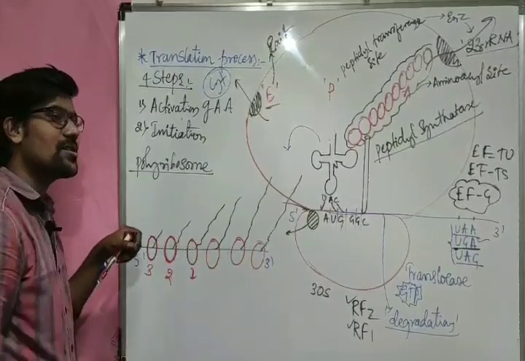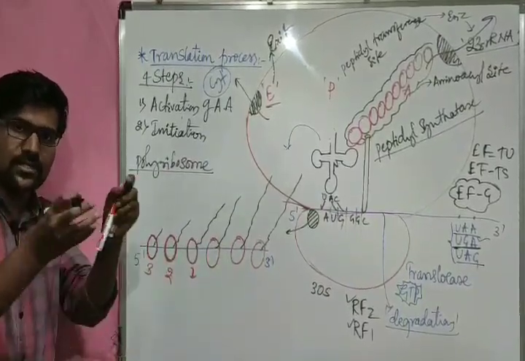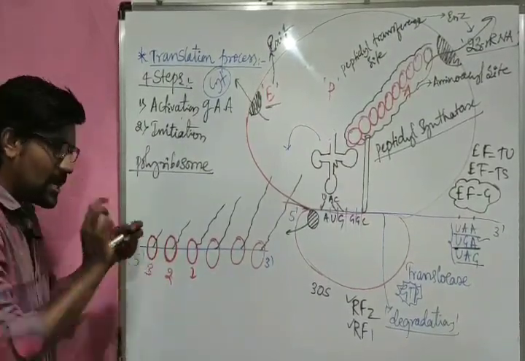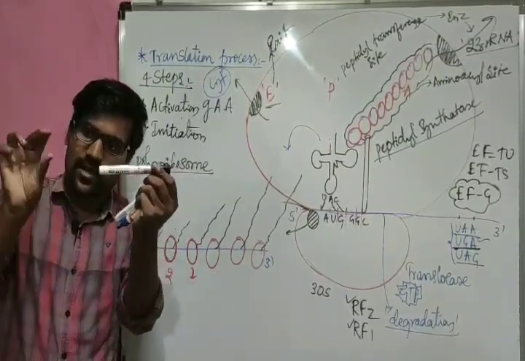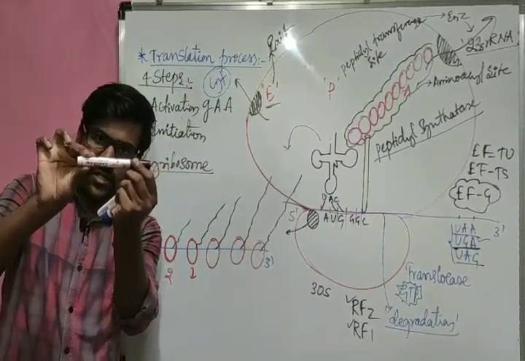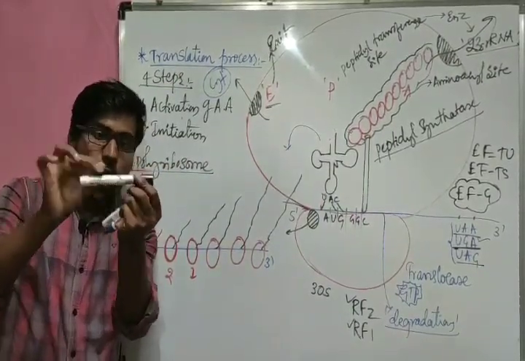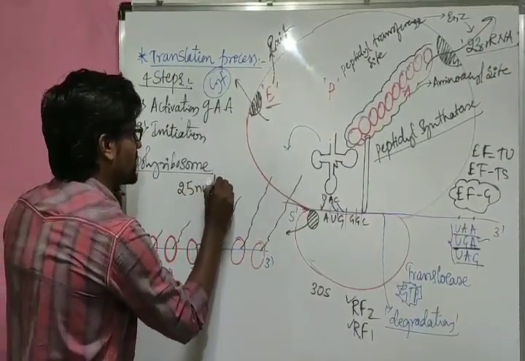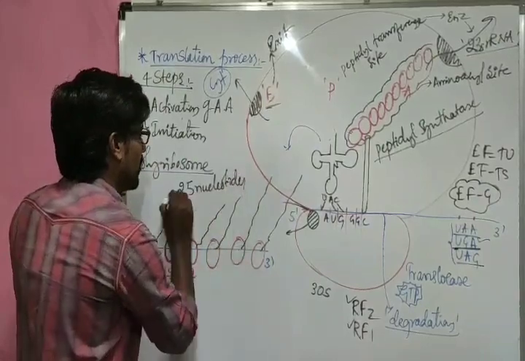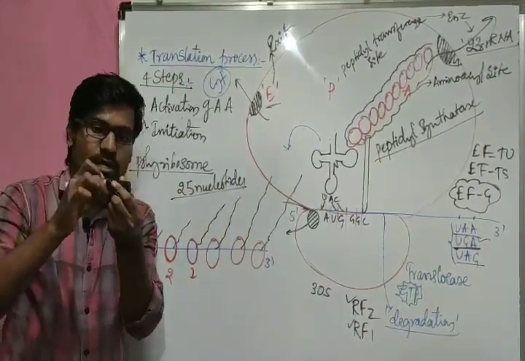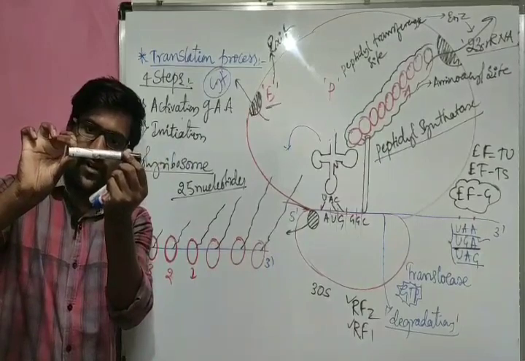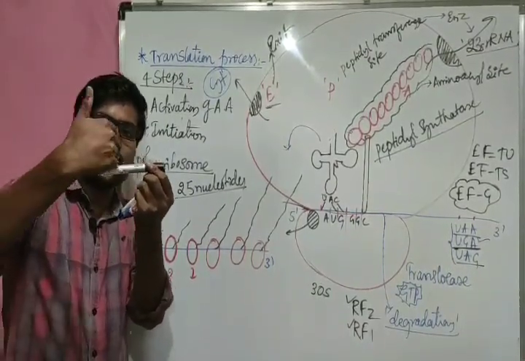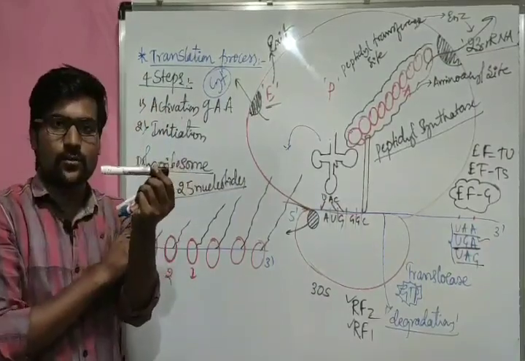This polysome looks like a bead-on-a-string structure, many beads on one string-like structure. When a ribosome is moving, just imagine this is the mRNA. The first ribosome is attached here and moves further. When it reads 25 nucleotides, one more ribosome attaches at the back.